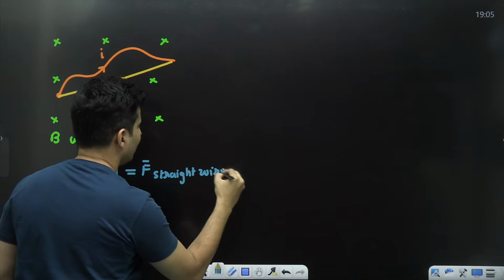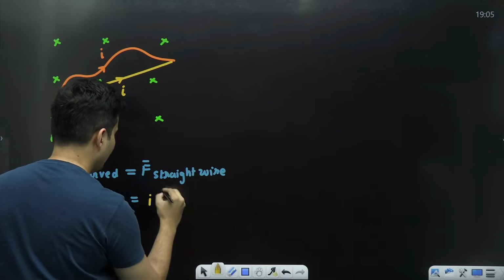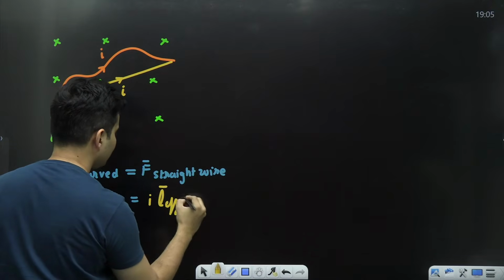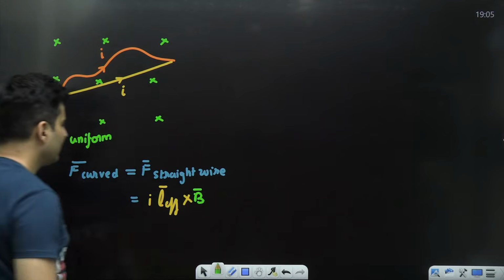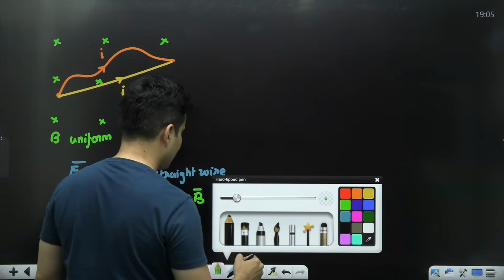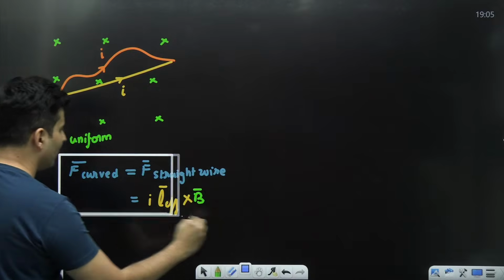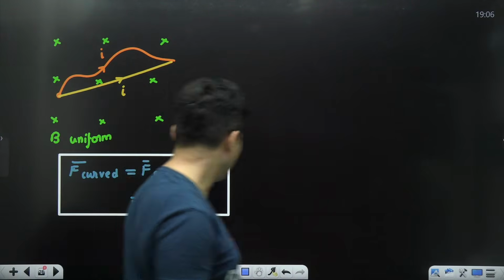Your job is done, which will then be basically current into that effective length crossed with that magnetic field. That's it. This makes the job very, very easy. So this is a very, very important simplification which you should know.